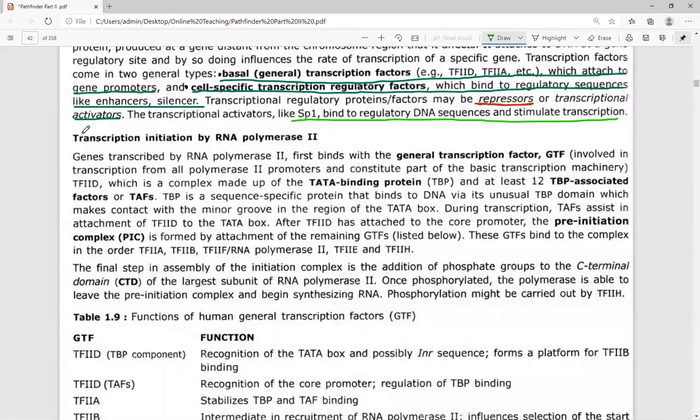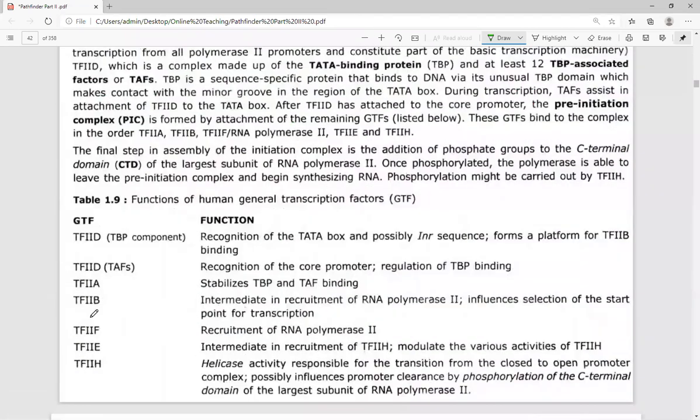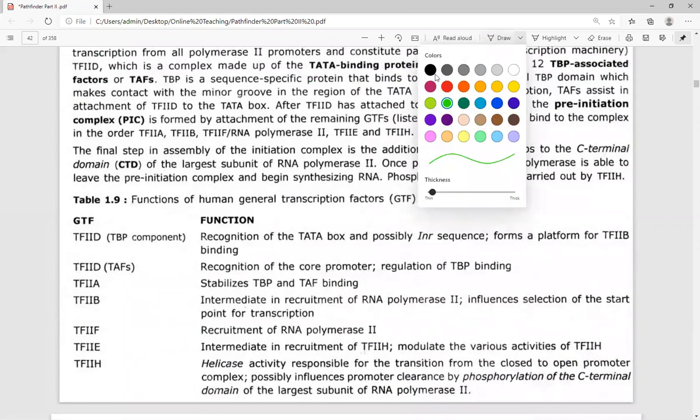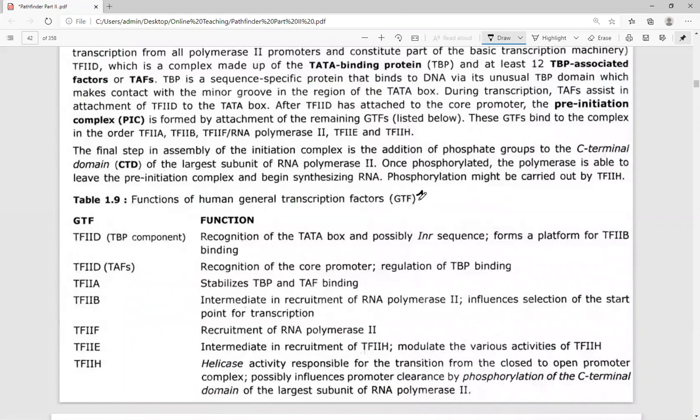Now, general transcription factors. These are all general transcription factors. That means these transcription factors will act upon all the different cells of the body. Okay, so general transcription factors. When you talk about the general transcription factors, these are required for all somatic cells of the body.